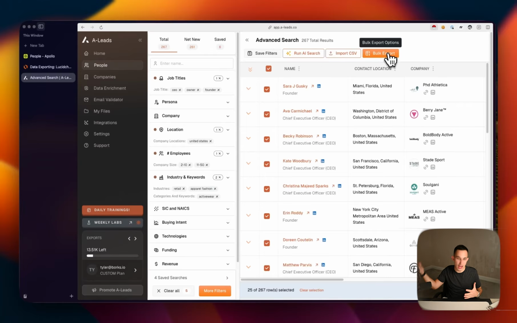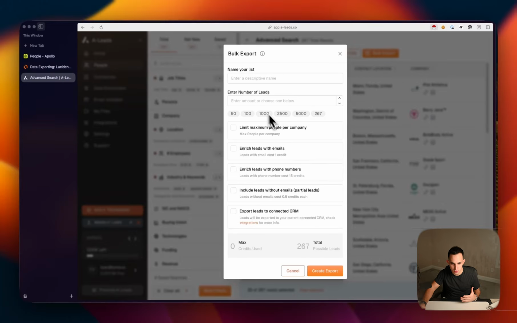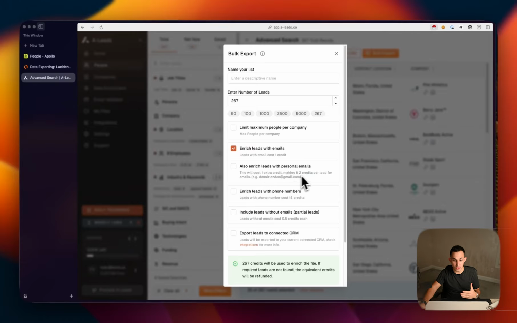Obviously, if you export like 100,000 leads, there's probably a couple of minutes of delay, but I can just click bulk export. Let's all except selected. We can do all 267, and you can even go and you can limit certain things. Like let's say you want only a certain amount of people per company, or only to enrich leads with emails. Sure. Let's go ahead and do that. You can even get personal emails. You can get phone numbers. You can get leads without emails.